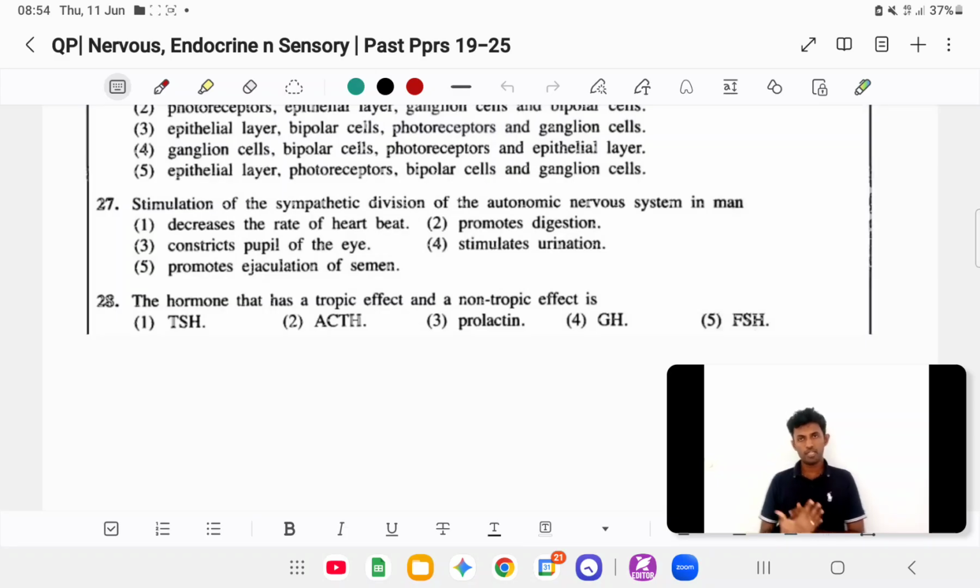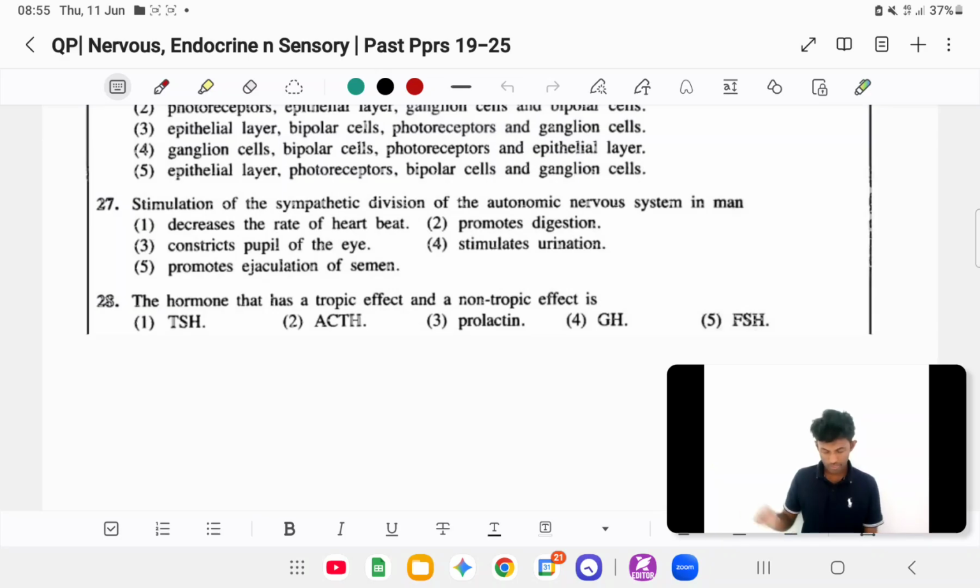When he comes home or to a resting area, then the parasympathetic nervous system activates. Battlefield is the sympathetic nervous system. So for someone on the battlefield, sympathetic stimulation decreases rate of heartbeat? No, not decreases. The rate of heartbeat increases.